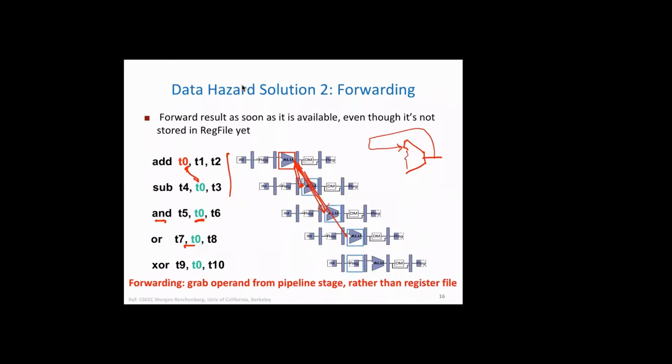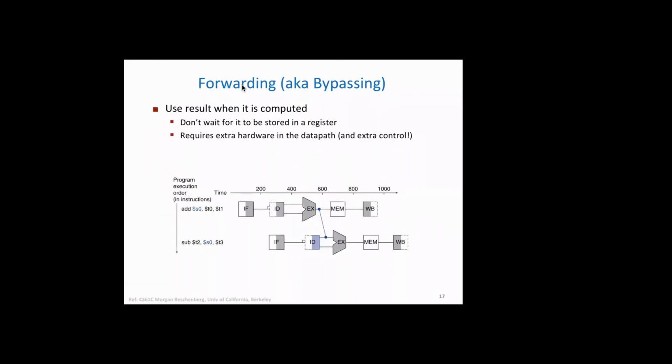All right. So forwarding is nothing but to grab the operand from the pipeline stage rather than the register file. So now you have extra hardware, and this extra hardware is to be used intelligently. So some control operation or some control signal must be generated to allow this kind of forwarding. And of course, this control signal will be generated based on some kind of analysis, and that should also be done in hardware. Okay. So forwarding is nothing but bypassing.